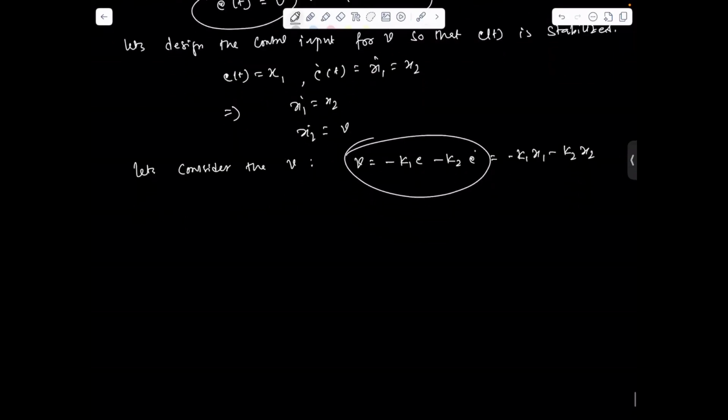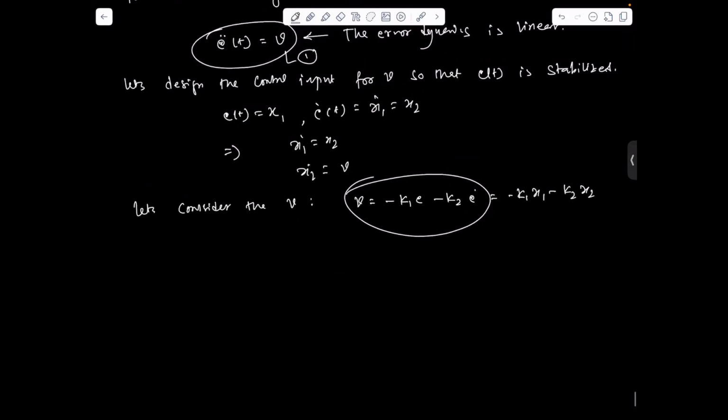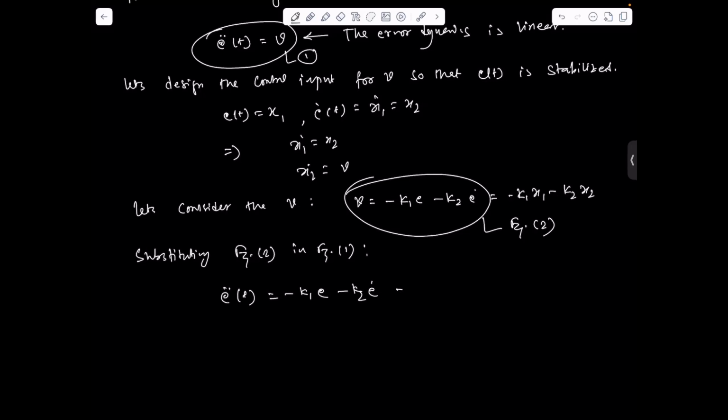How? Let us define this as equation 2. Substituting equation 2 in equation 1, we can write e double dot of t equal to minus k1 e minus k2 e dot, or e double dot of t plus k2 e dot plus k1 e equal to 0.